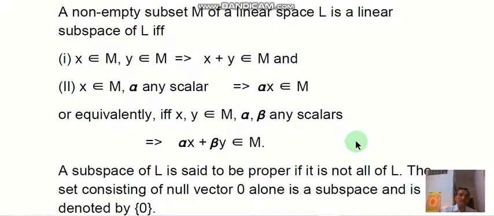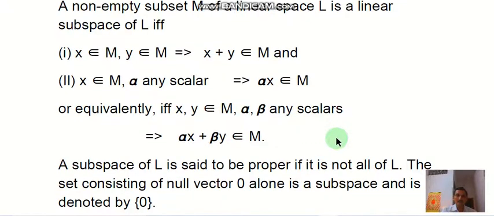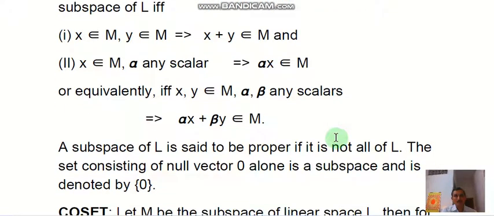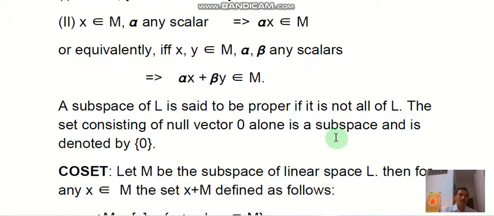Or equivalently, these two conditions combined in one: if x, y belong to M and alpha, beta are scalars, then alpha x plus beta y belongs to M, then this is called a subspace of L. Here a subspace of L is said to be proper if it is not all of L, and the set consisting of the null vector 0 only is a subspace, the null space, and is denoted by 0.